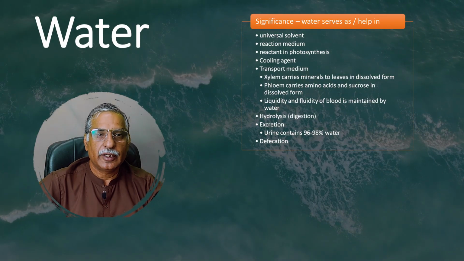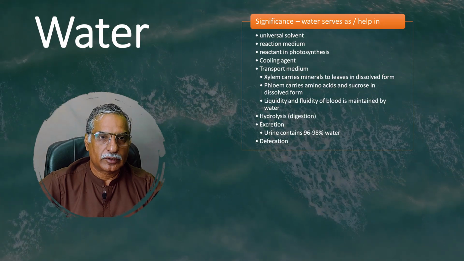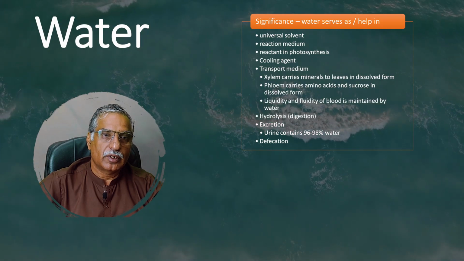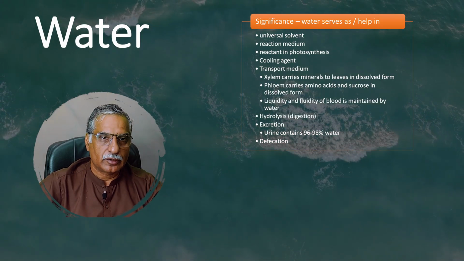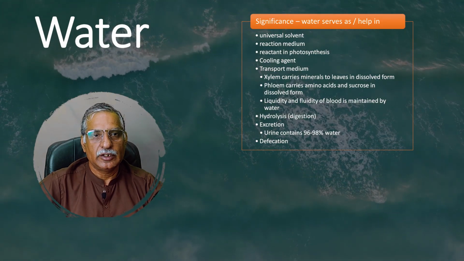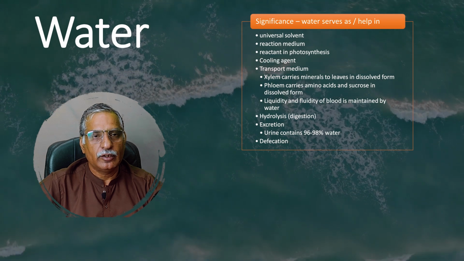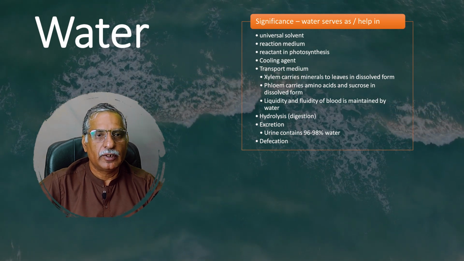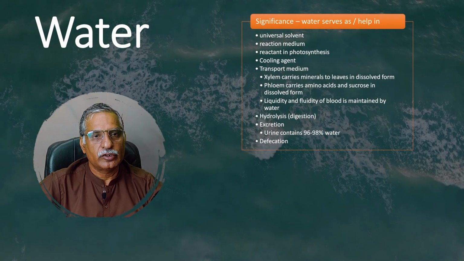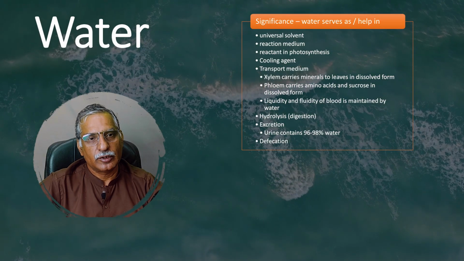One active site contains protein, and the other active site can be loaded with water. So without water, food cannot be digested. Water is serving as a transport agent. Water that is rising up to the leaves from the roots also carries minerals in the dissolved form. Even the sugars and amino acids prepared in the leaves during photosynthesis are traveling in the whole plant body in the water soluble state.